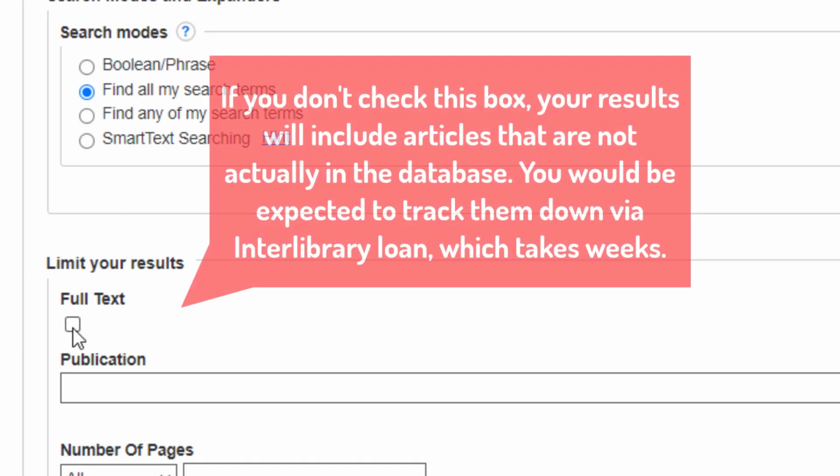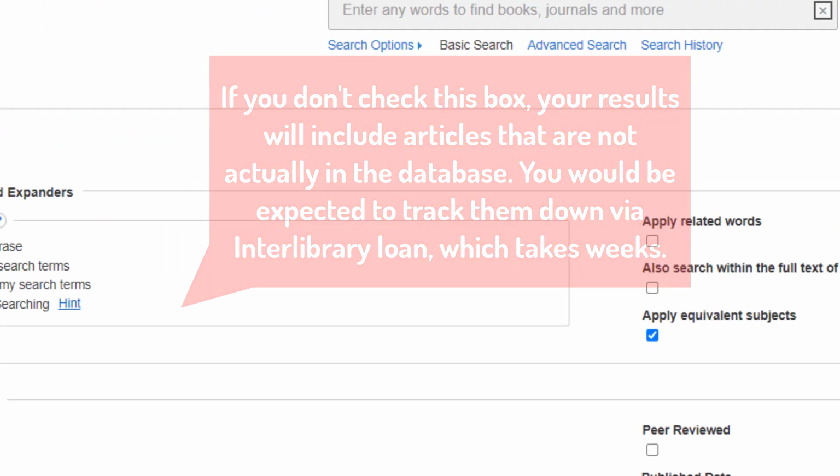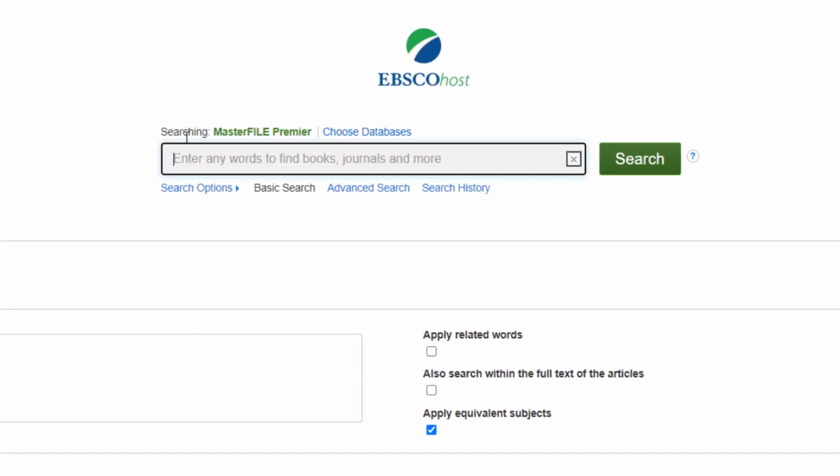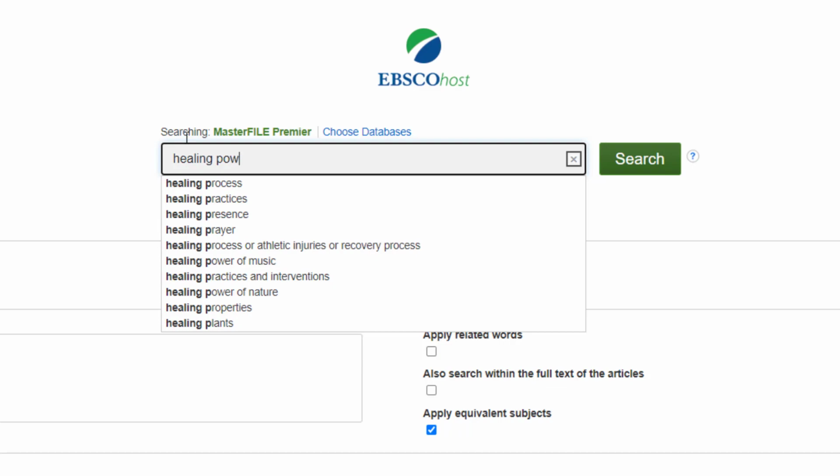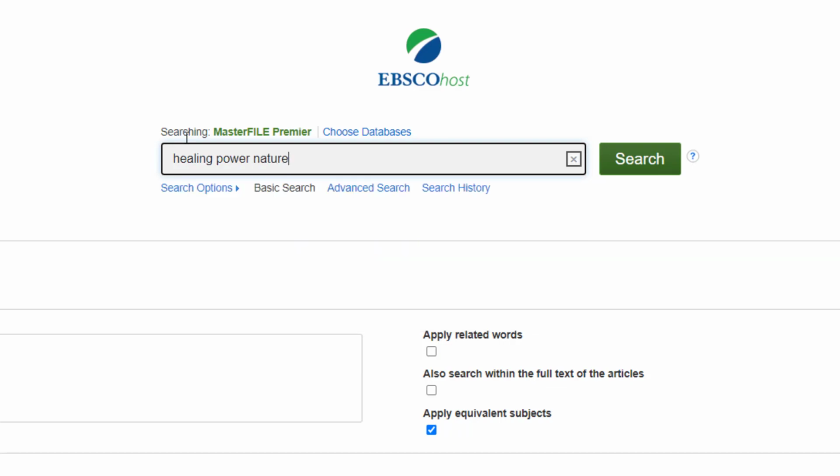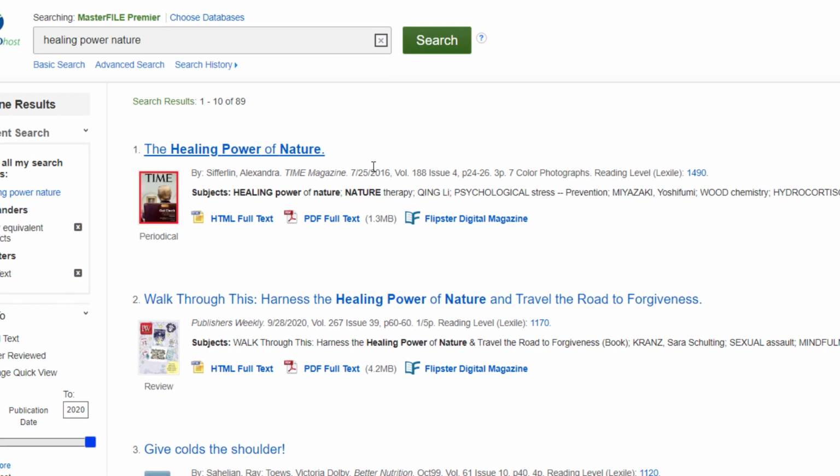College students working on a grad thesis may take time to track down articles that are not truly available in the database, but the average person is not going to do that for the average research paper. Now, the best strategy is just to try keyword fishing. Let me try healing power of nature.